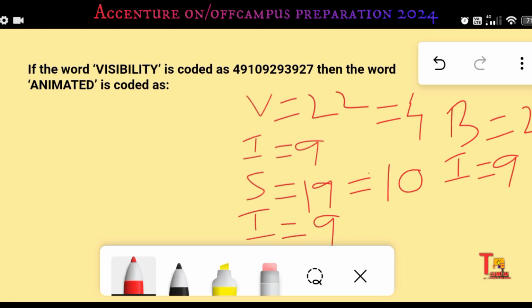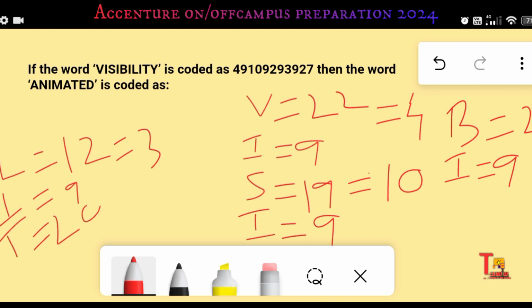And L is 12. So 1 plus 2 is equal to 3, and again I is equal to 9, and T is equal to 20. So 2 plus 0 is equal to 2, and Y is equal to 25.